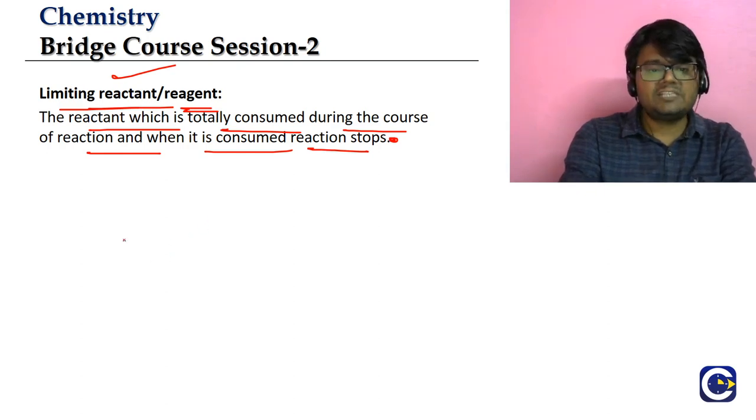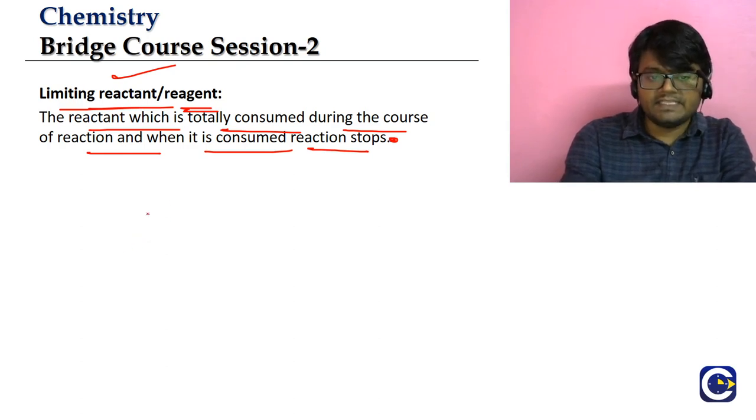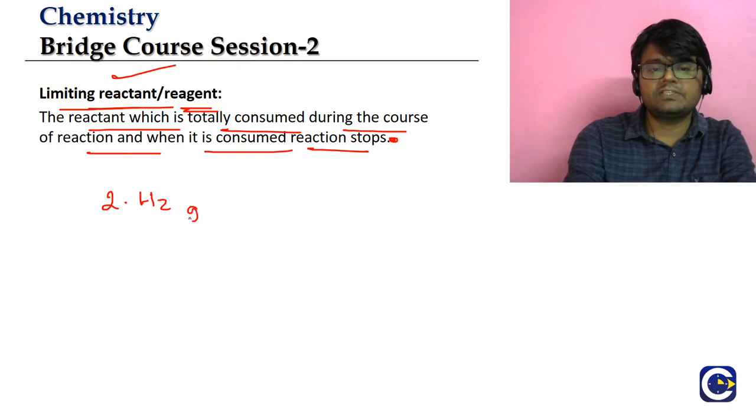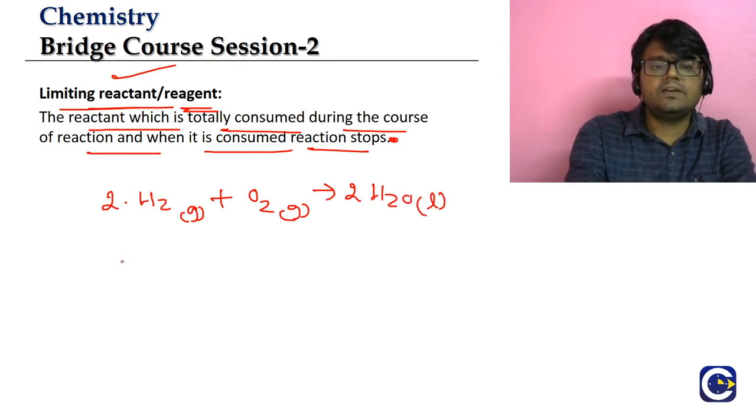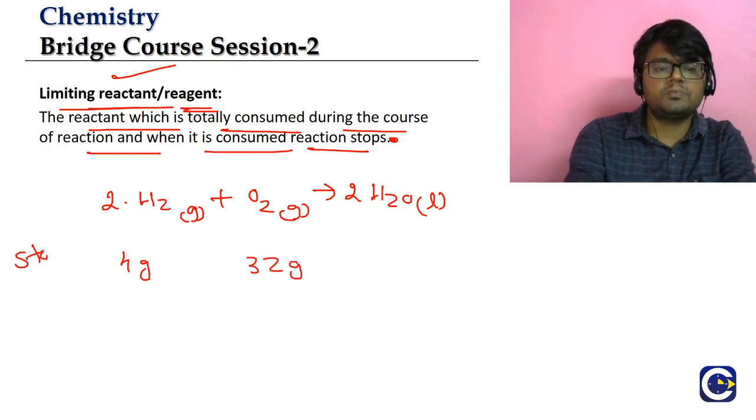Now I'll explain this with an example that we already saw. Say for example, we have the same previous reaction, the fuel cell reaction: 2H2 gas plus O2 gas gives rise to 2H2O liquid. For this, we said 4 grams of hydrogen requires 32 grams of oxygen. This is the required amount based upon the stoichiometric amount.